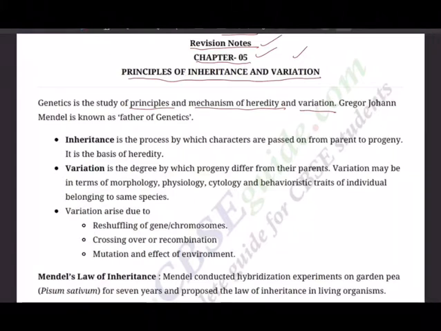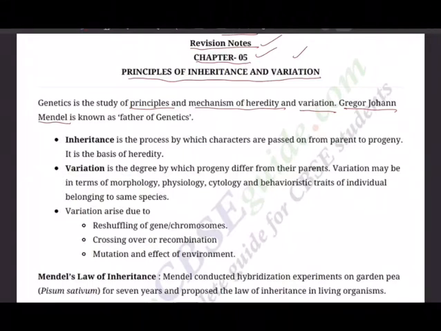So we must be thankful to the greatest scientist, father of genetics, Gregor John Mendel. And what patience he had to do all the experiments that he performed. And remember, he was not a scientist to start with. He was only a church father.